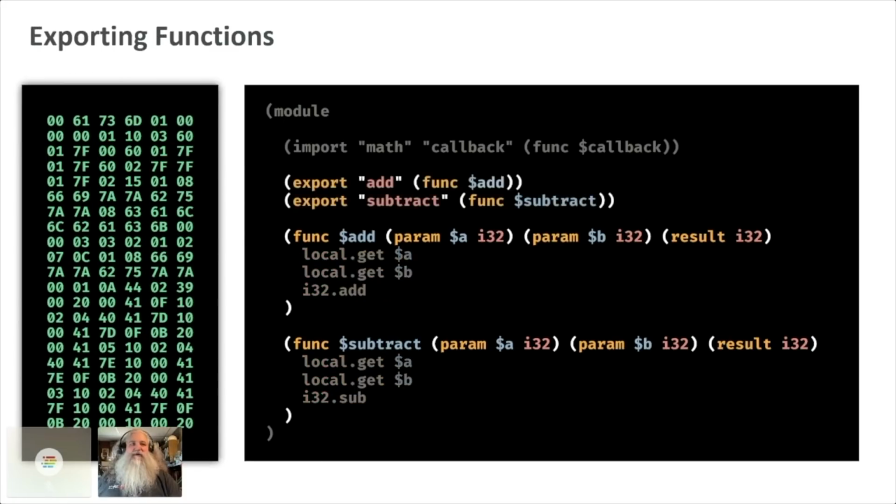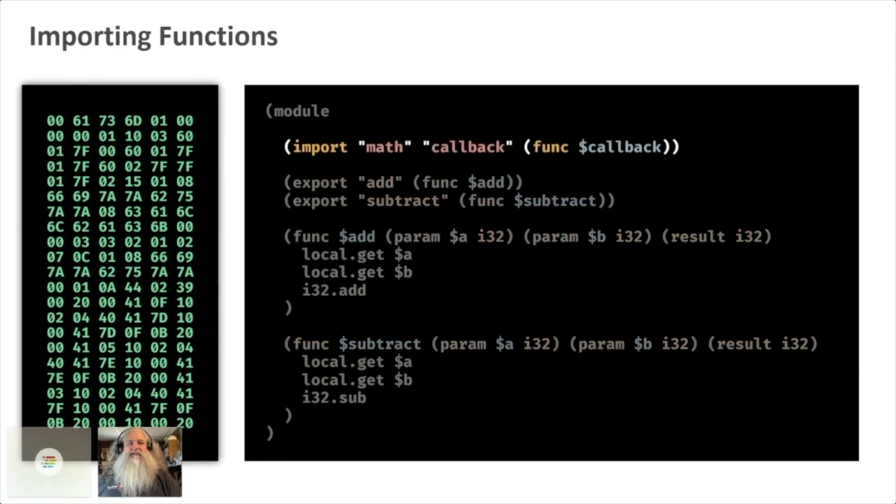To export those functions, you just add an export statement and give it a string right here. That's an externally facing alias to the internal function. So you can in effect have private functions in WebAssembly by not exporting them. To access that math callback I showed you on the JavaScript side, you use this import syntax here with the two keywords from that object hierarchy, and you give it a name internally. So this is just mapping it internally.